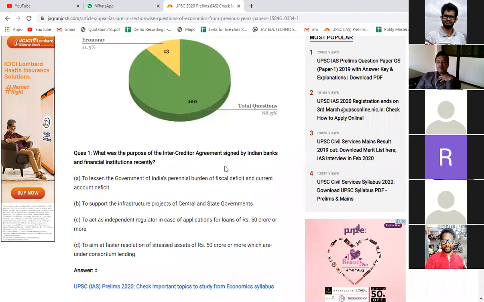Now there may be one more question, related to CIBIL. Do you know what CIBIL is? There is something called the CIBIL score.